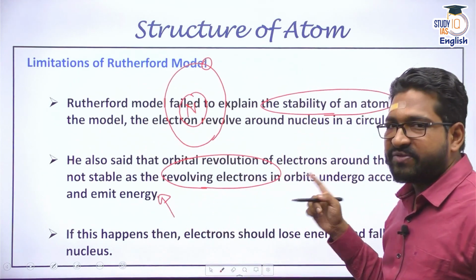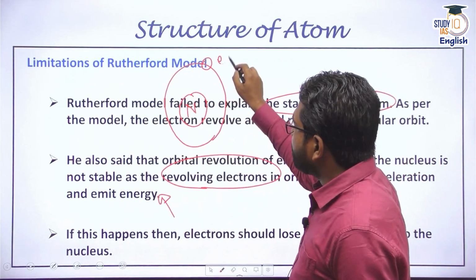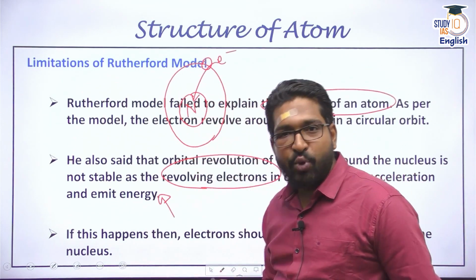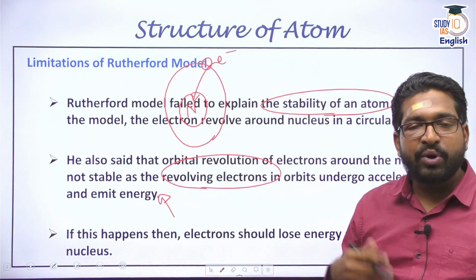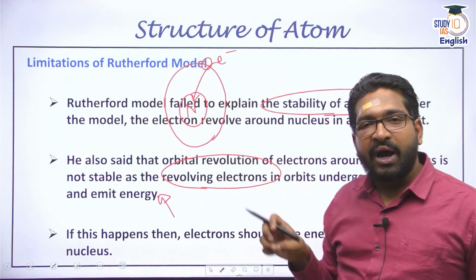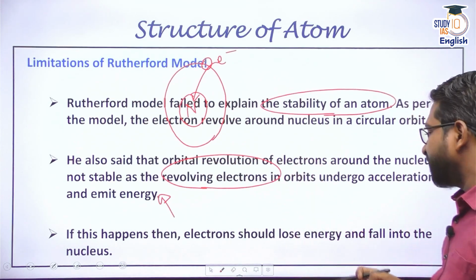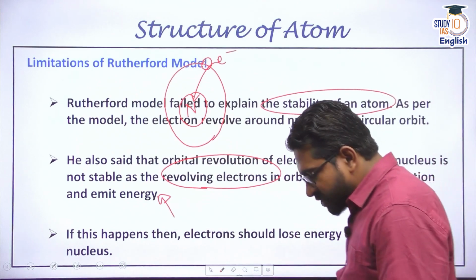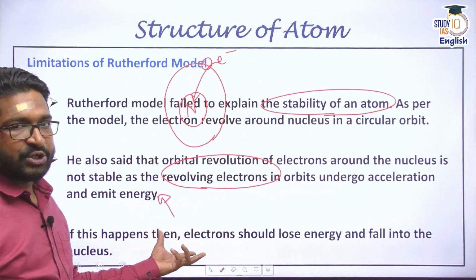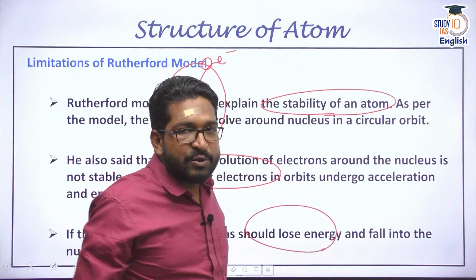If this is going on, if they are accelerating, if they are emitting energy, then there would be one point where this electron is going to lose all of its energy and collapse into the nucleus. Then what? If it collapses in the nucleus, what happens? Why are these electrons exactly revolving in these circular orbits only? How are they stable? Why are they emitting energy? All these things were not explained. Apart from that, he also failed to explain in totality the chemical kinetics of a reaction. As I told you, the electron interaction: if it loses energy, then it is going to fall. How is it stable? There was no answer.